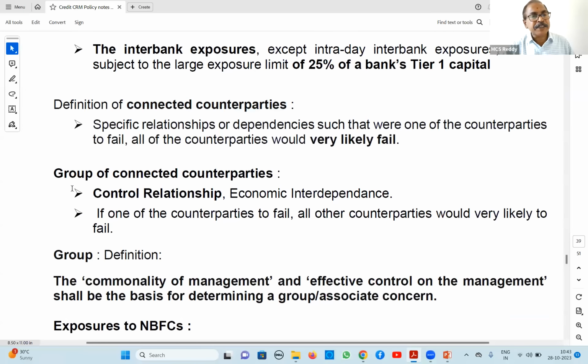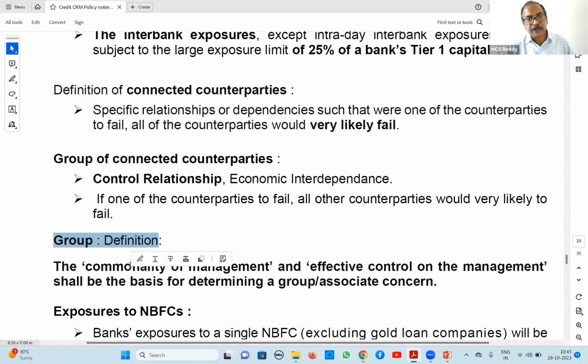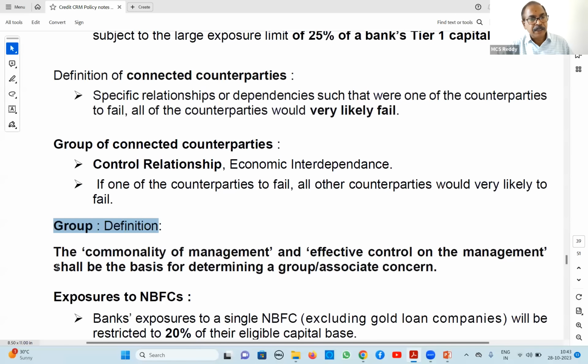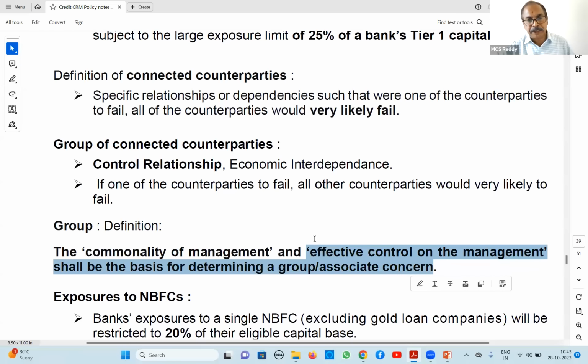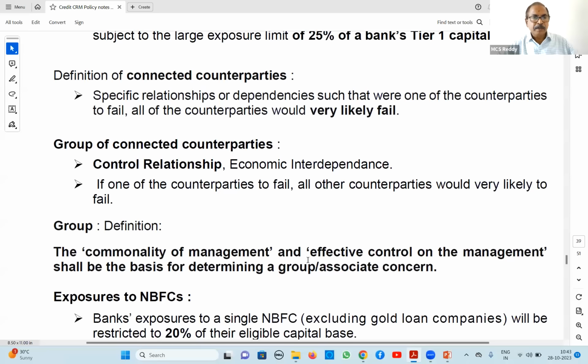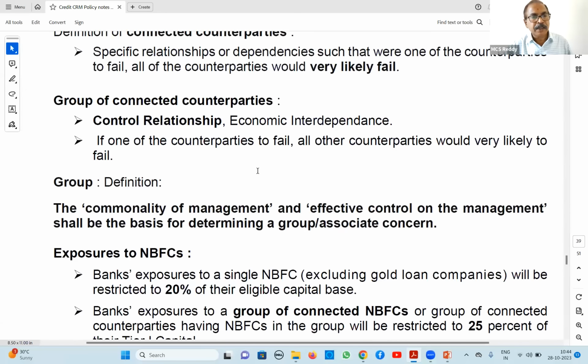Next, they are asking for the group concern definition. This is a recalled question, asked several times. They have asked the group definition several times. In the group definition, commonality of management and effective control on the management is called a group concern. Commonality of management: in both firms the management people are the same, then we call it a group concern. Or effective control: more than 50% of the management people are common. In such a case also we call it a group concern. Okay, the first and second are the same, so I have not discussed the second one separately.